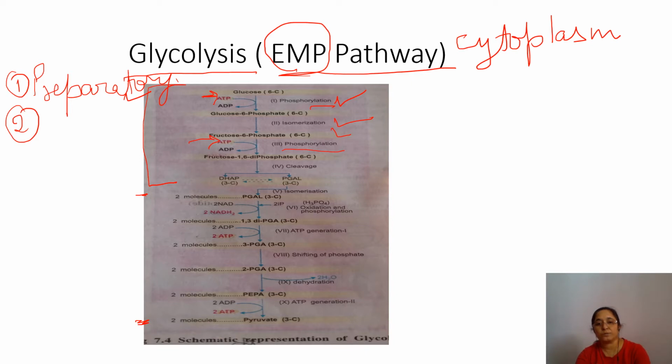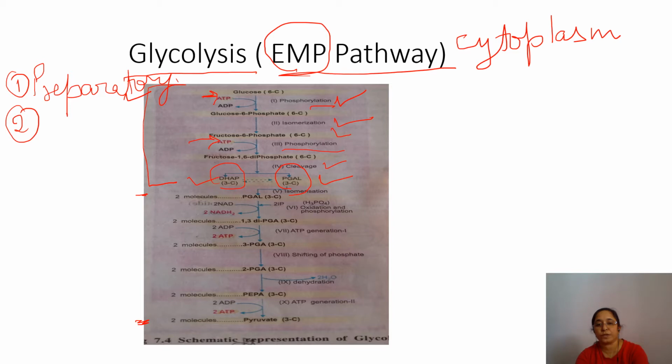Up to here, because fructose 1,6-diphosphate is further cleaved into DHAP and PGAL.